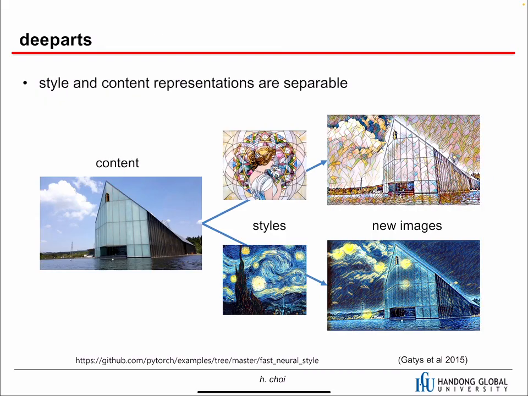And the next application is art. We can separate the style and the content from an image. So this is an image, and we believe that there is a content and a style, and they can be separable. Based on some system, we can change the style of this image. Given this image and this new style, we can generate this image. In this image, we get this content, there is a building here, but the style is exactly the same as this one.